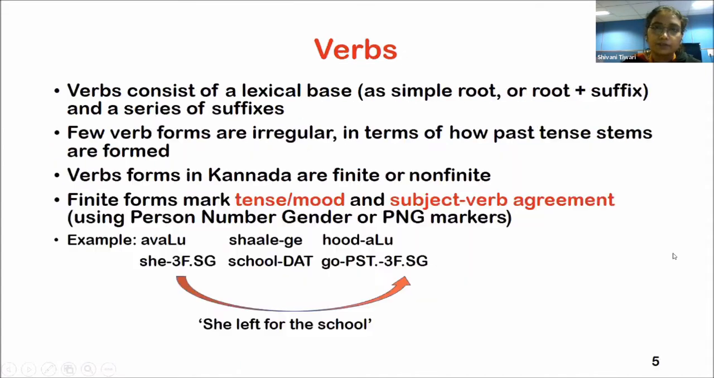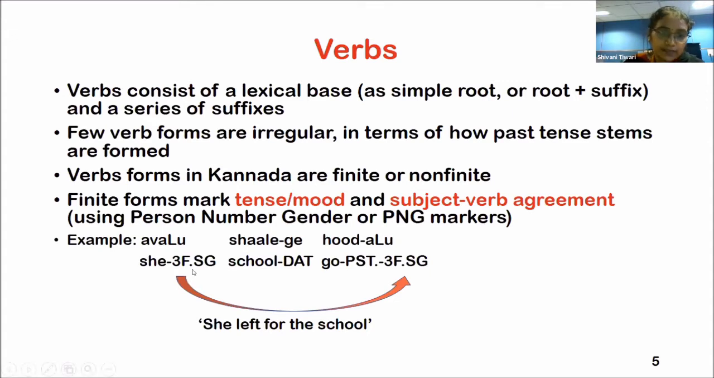The verbs in Kannada consist typically of a lexical base, which can be either a simple root or a root with a suffix or a series of suffixes attached to a single root. The verb forms can be irregular in Kannada in terms of how the past tense forms are derived from these roots. The verb forms can appear in finite or infinite forms. The finite forms usually mark for tense, mood, and subject-verb agreement using the person, number, gender, or PNG markers.